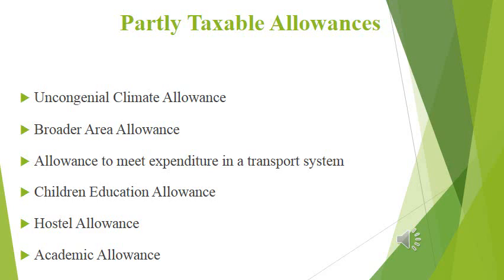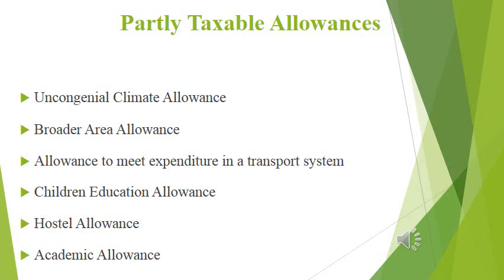So he can claim a maximum of 100 per month per child, that is 100 into 12, which is 1200, for a maximum of 2 children. So 2400 is the maximum amount towards children education allowance. Then the same logic applies to hostel allowance, but the amount is different: 300 per month per child, maximum up to 2 children.